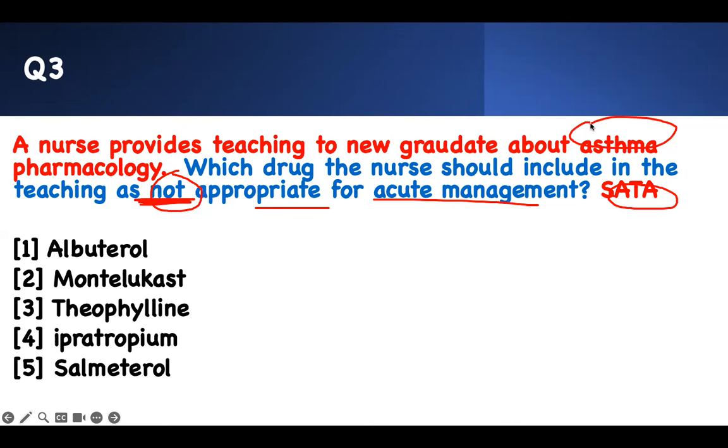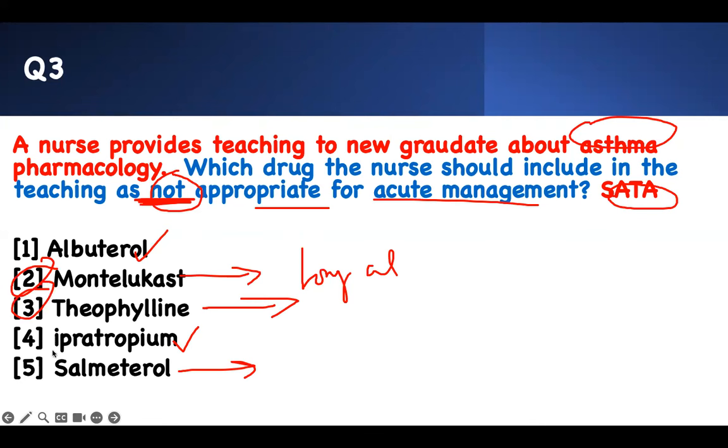Not acute for asthma. Not appropriate for acute asthma management. Well, albuterol is for acute. Montelukast is a leukotriene, it's for long-term management. Theophylline is long-term management. Ipratropium is what? For acute. Salmeterol, long-term, or long-acting, basically. So the right answer is what? It's not appropriate for acute: number 2, number 3, and number 5.